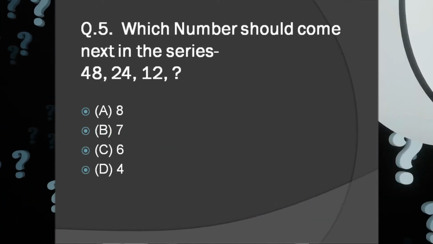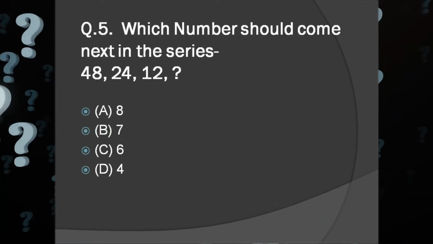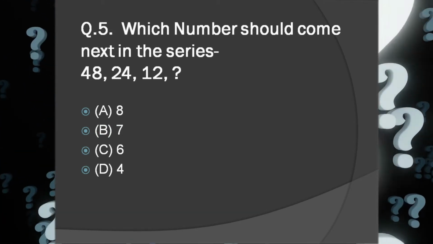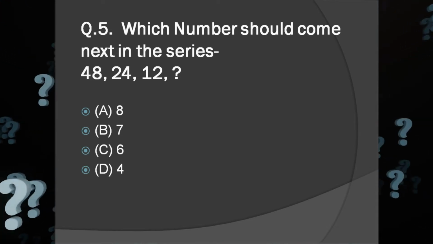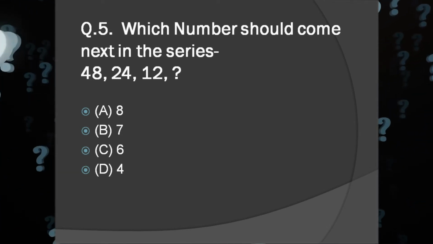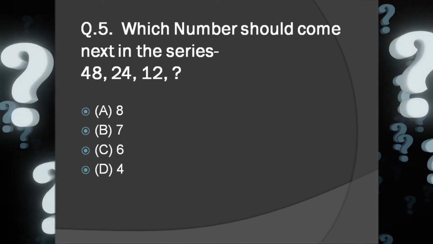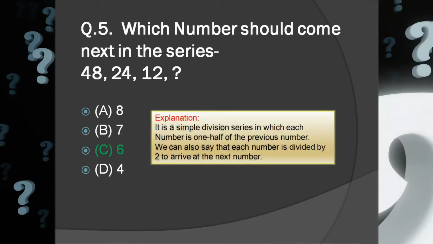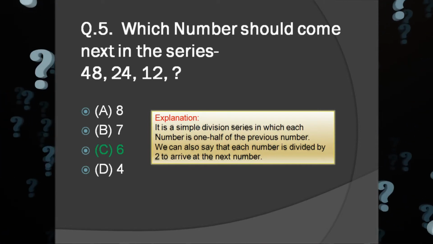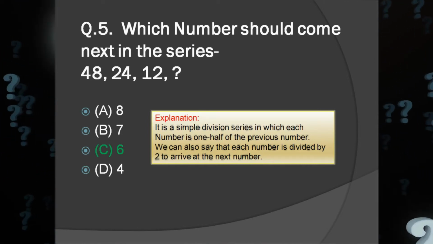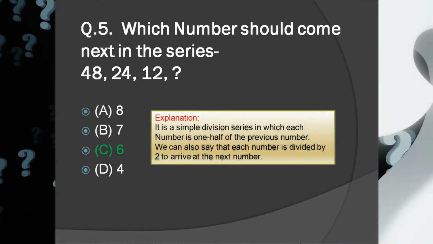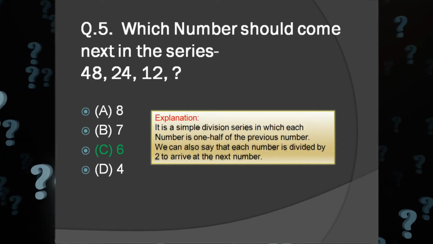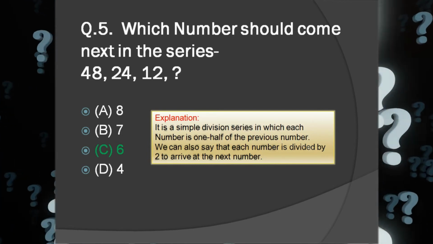Which number should come next in the series? 48, 24, 12, what? A. 8, B. 7, C. 6, D. 4. And the answer is C. 6. Explanation. It is a simple division series in which each number is one half of the previous number. We can also say that each number is divided by 2 to arrive at the next number.